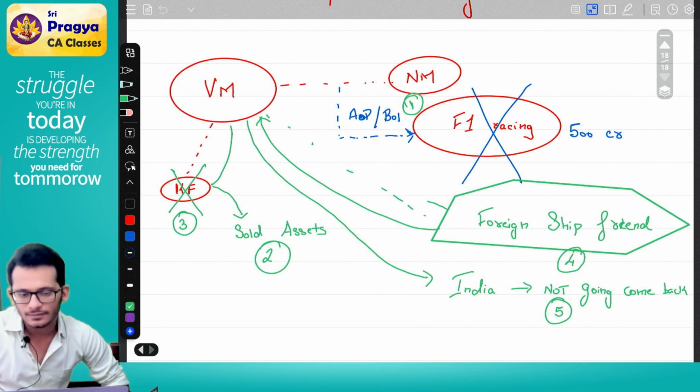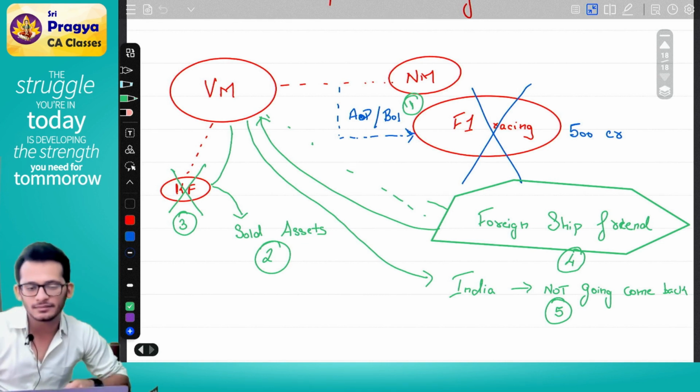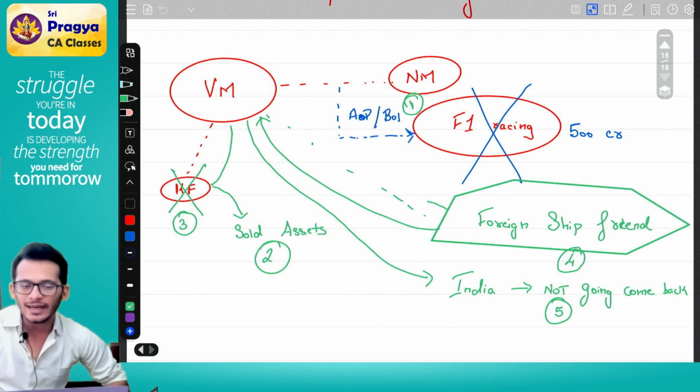Correct? So there are ways to find out, but practically does it happen? Not really. Practically, I've never seen a scenario where just because you get a visa, the assessing officer will come and stand at your door. That doesn't happen that way. It's a very remote scenario, but technically these are some guidance or safety measures given so that tomorrow no one is questioned for it. That's all the idea is.